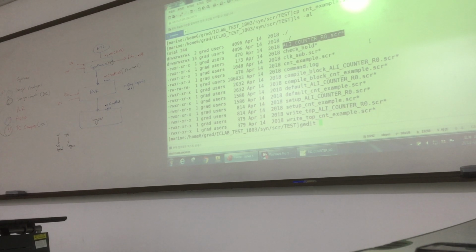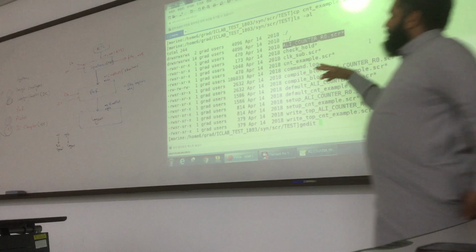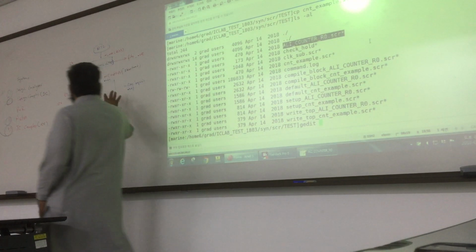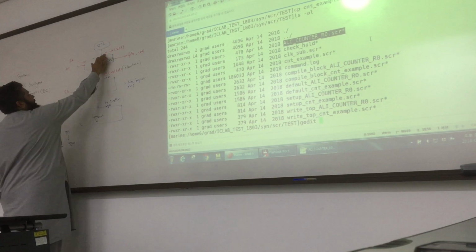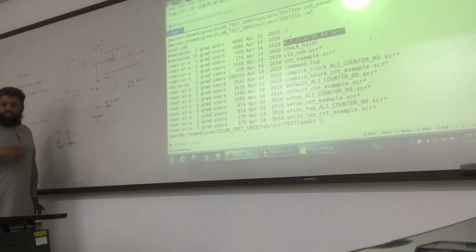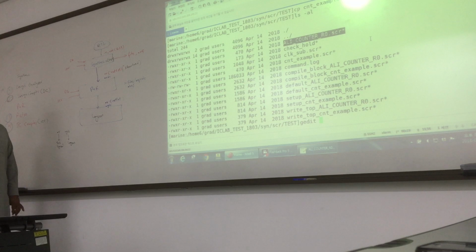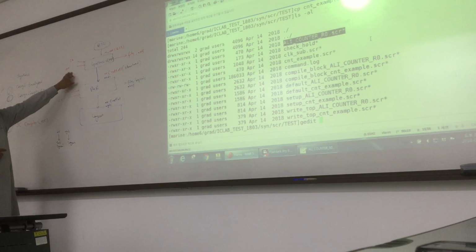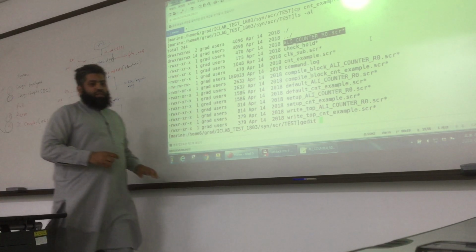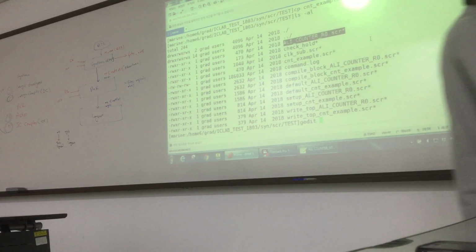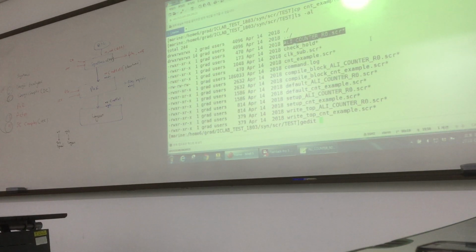Yes, we have RTL entity name. We need its file name, its module name, and location. Module or entity: in Verilog it's module, in VHDL it's entity, and the file name.